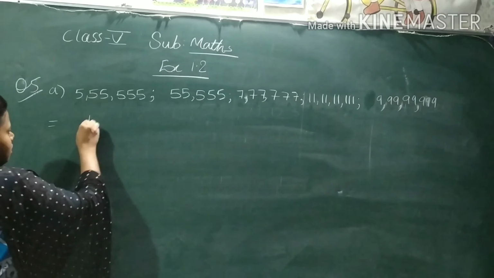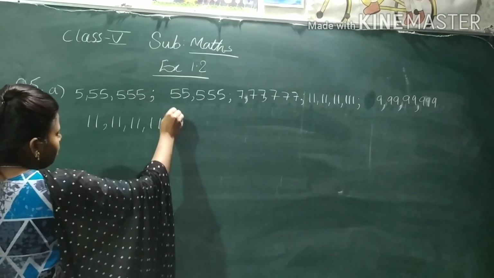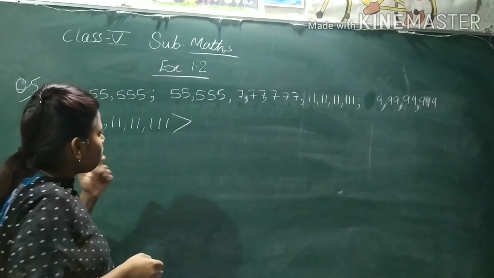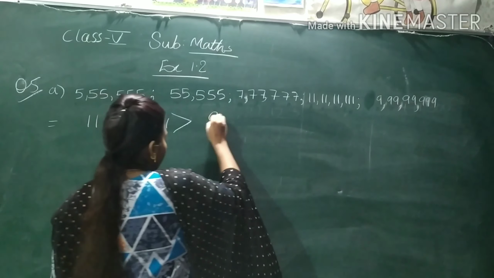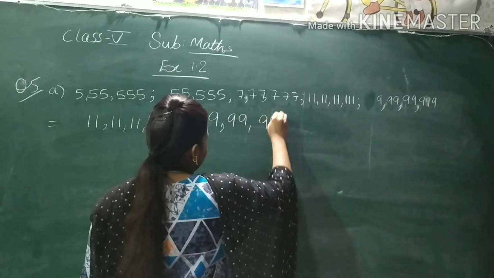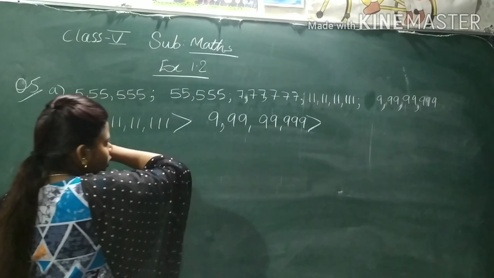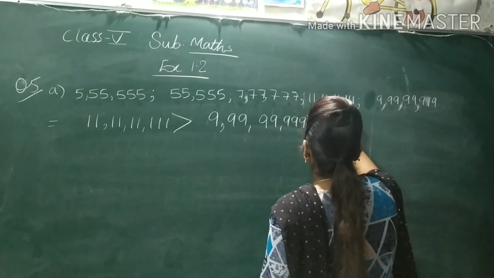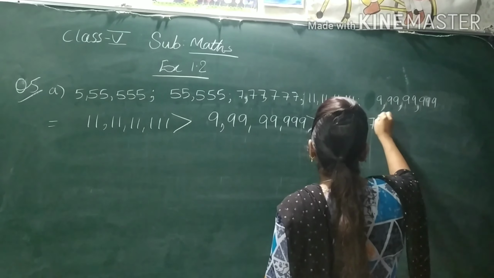Okay. So now let's write 11 crore, 11 lakh, 11,111. This one is bigger, and in descending order we put this sign. Now let's see which one is bigger. That one is bigger. That is 9 crore, 99 lakh, 99,999. Now after that, which one is bigger? 7 lakh one is bigger. This one is 7,77,777.